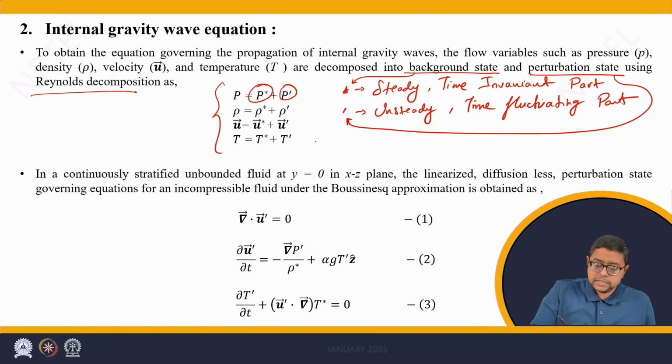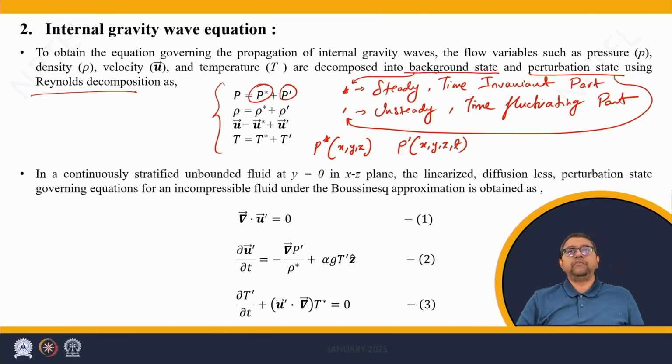Thus, we can say that the background state is a function of space only, while the perturbation state P prime is a function of both space and time.